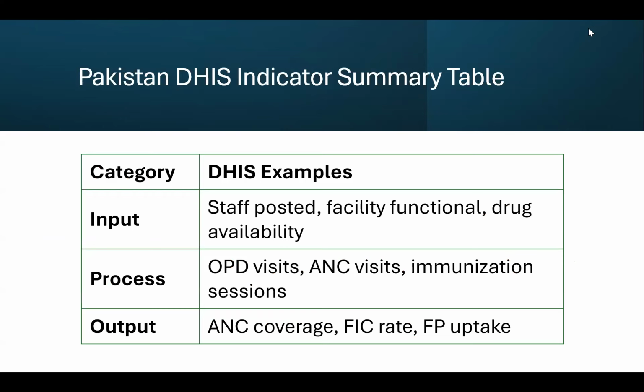Then we have the Pakistan DHIS indicator summary table. Similar are the indicators, but the examples are taken from the DHIS2. For example, for input, we have staff posted, is the facility functional or not, and drug availability. For process, we have OPD visits, antenatal care visits, immunization sessions. And for output, we have antenatal coverage, FIC rate, and family planning uptake.